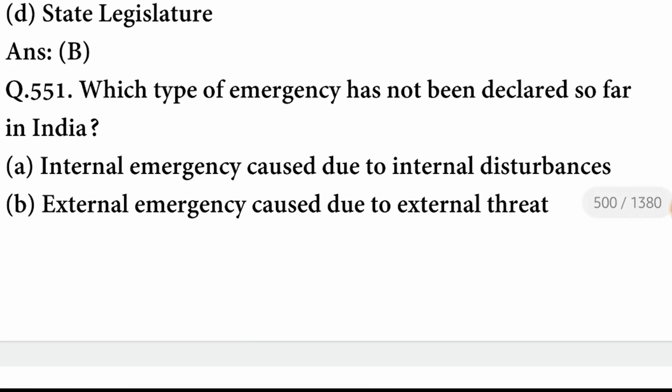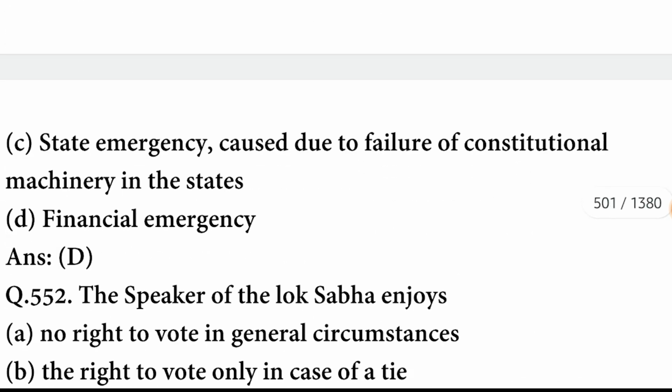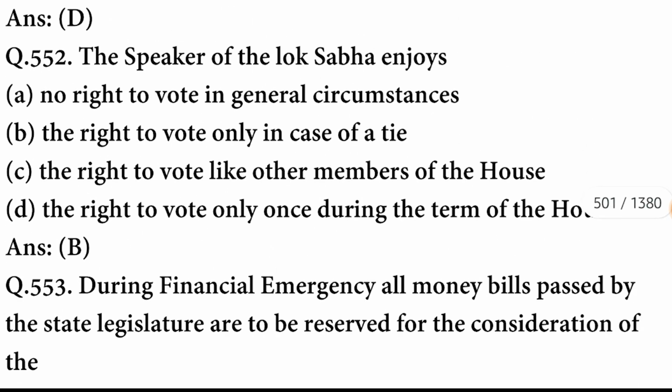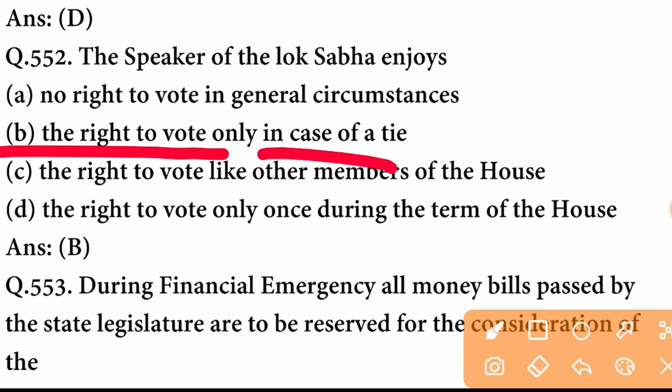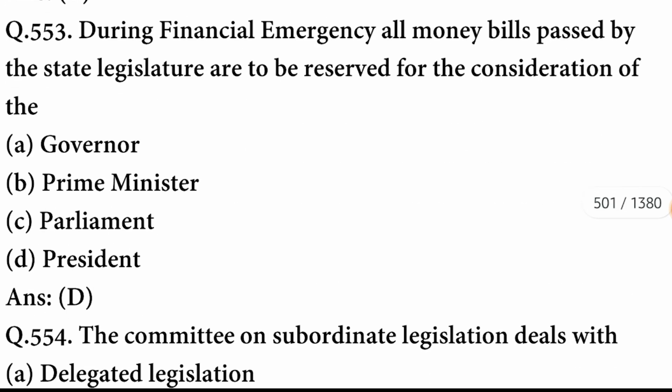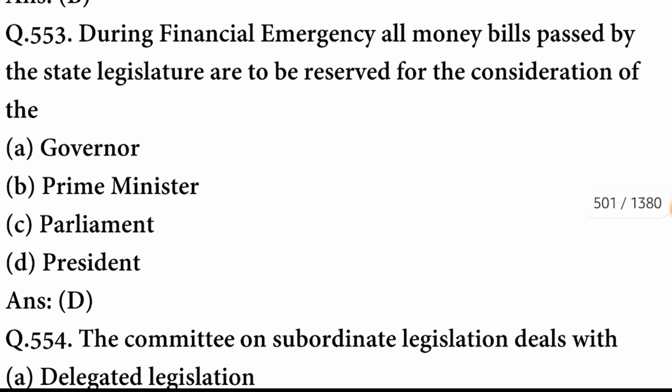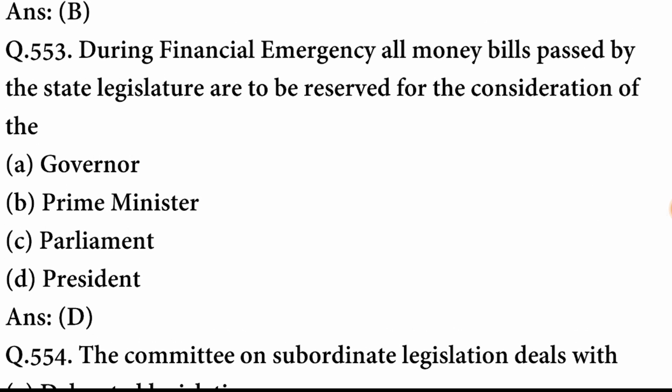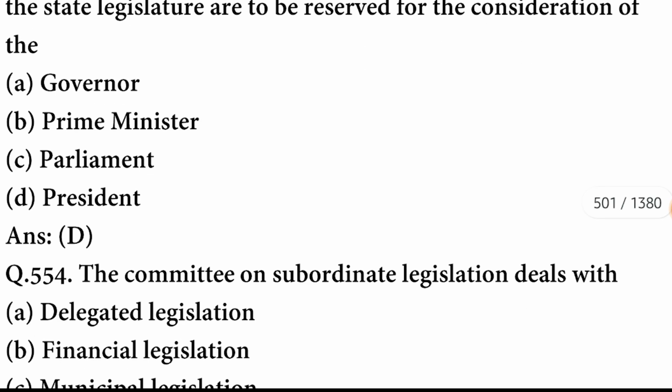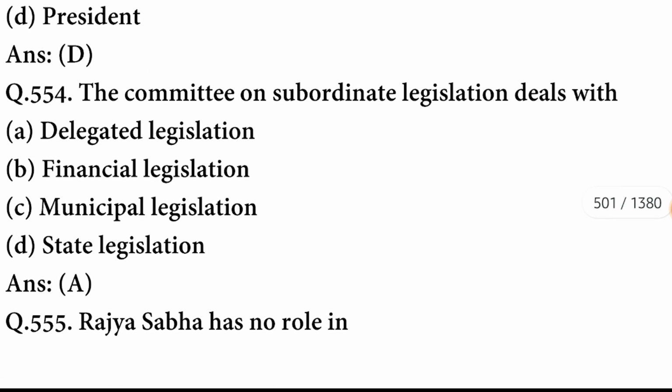Which type of emergency has not been declared so far in India? The emergency is financial emergency. The Speaker of Lok Sabha enjoys the right to vote only in case of a tie. B option is correct. During financial emergency, all money bills passed by the state legislature are to be reserved for the consideration of the President. D option is correct. The Committee on Subordinate Legislation deals with delegated legislation.